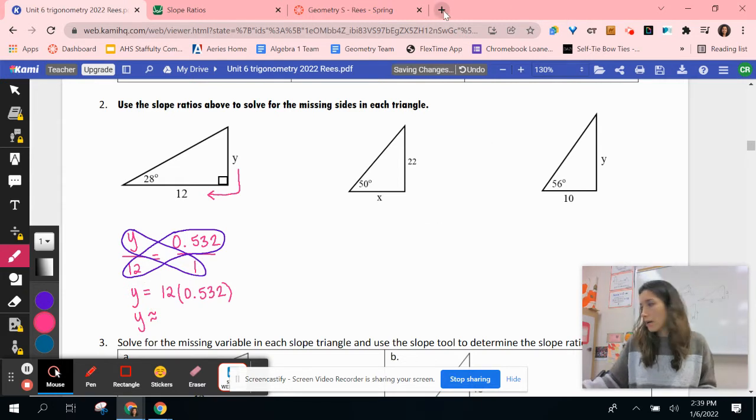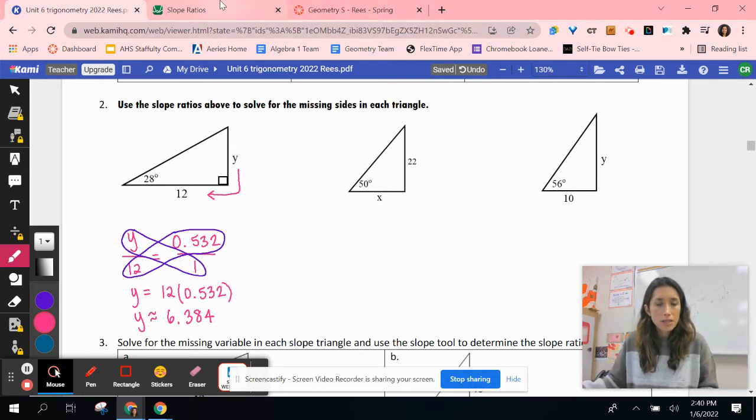I'm just going to open up a calculator off to the side here. So I'm going to do 12 times 0.532, and that's approximately 6.384. I'm going to put an approximate symbol here because I rounded the 0.532, so it wasn't an exact answer.